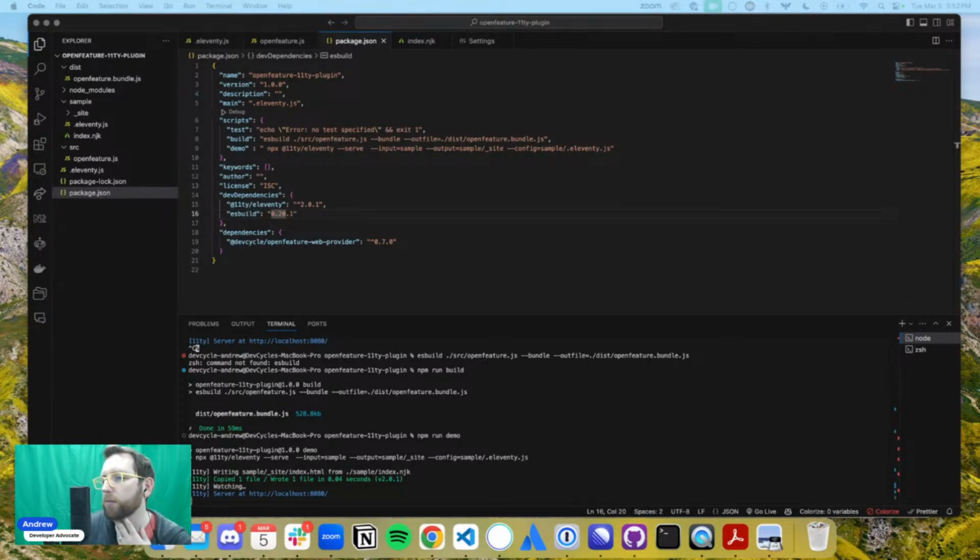What did I do before? What did I do in my other example? Okay, so I set up all that stuff. OpenFeature client. Okay, so there I'm pulling in the DevCycle bundle so that I can use all of that stuff. That's basically making the OpenFeature stuff available.